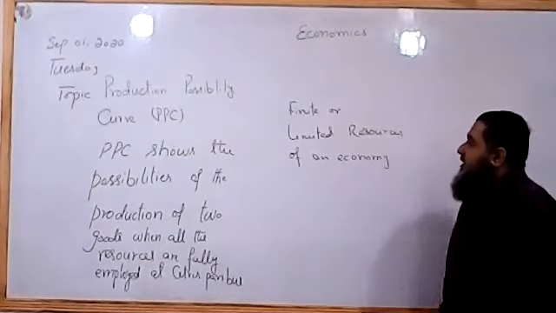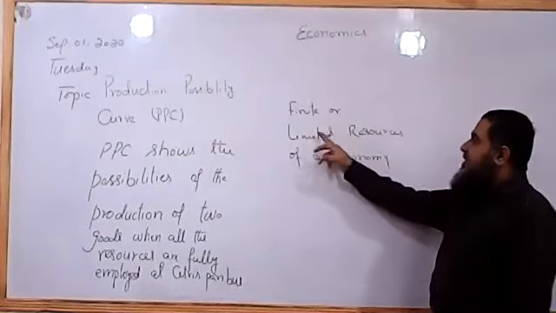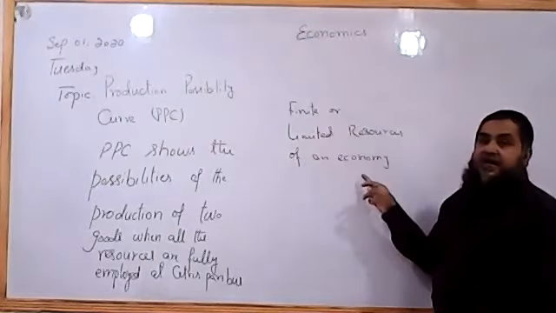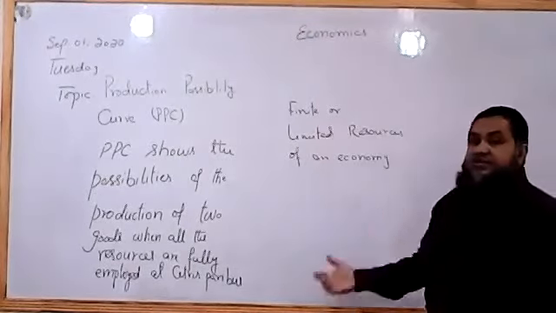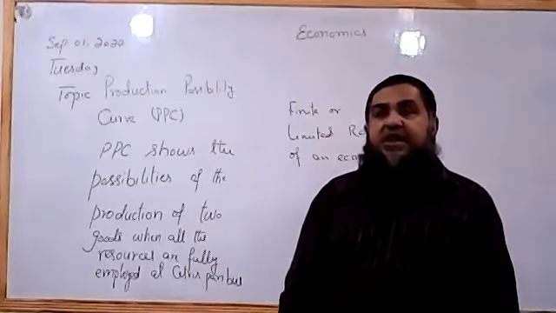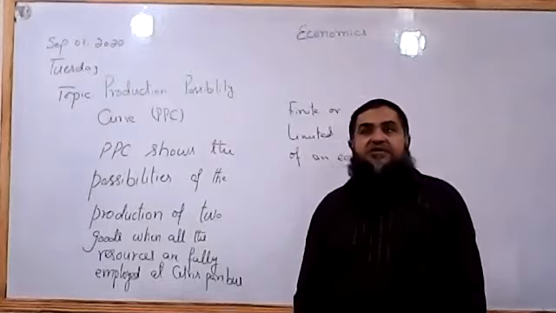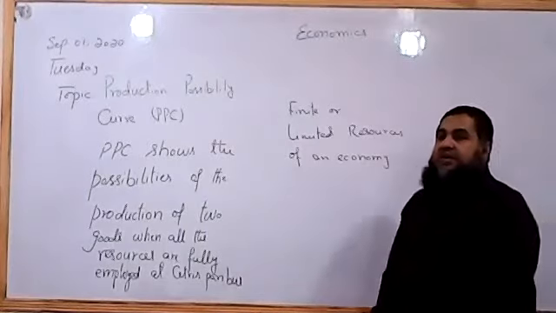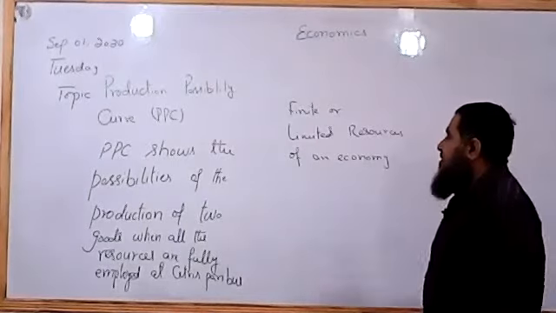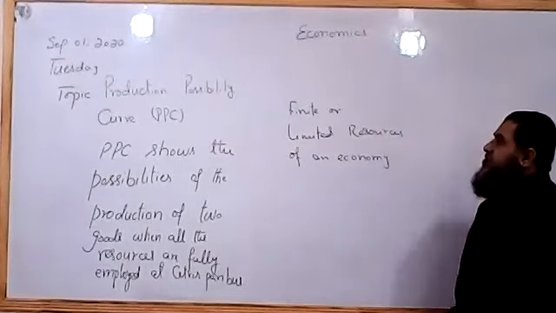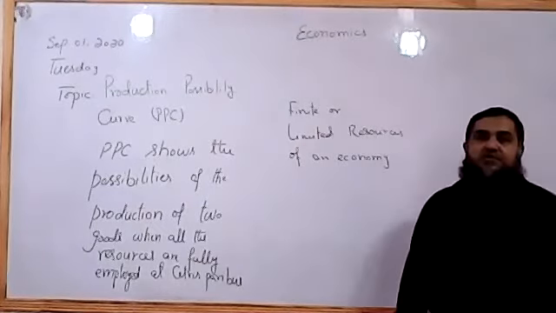And we know that the resources of an economy are limited or finite, but they have alternate uses as well. A piece of land has different alternate uses, labor also has different alternate uses, and capital also has different alternate uses. So they could be used in order to produce different types of goods.